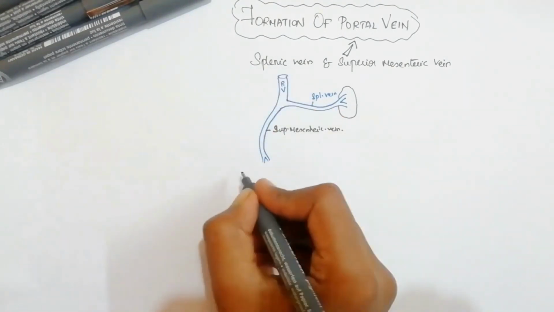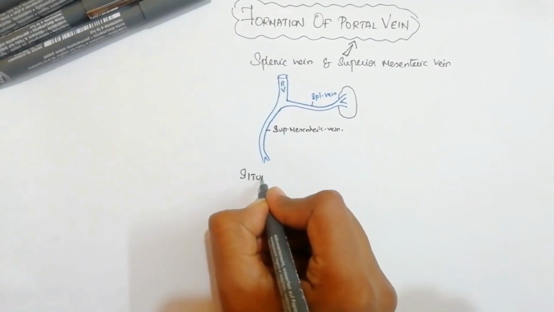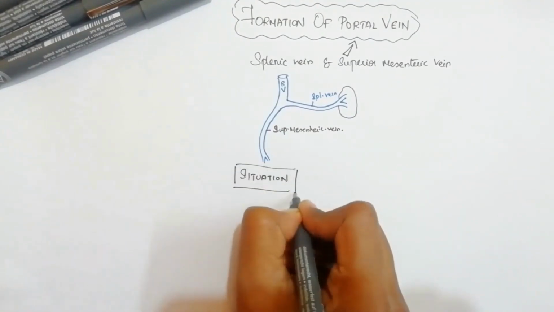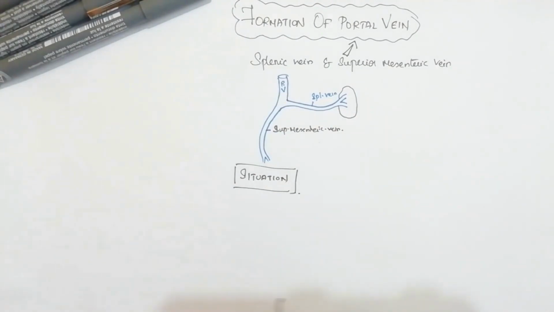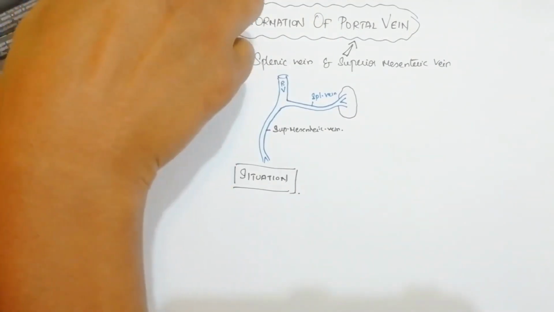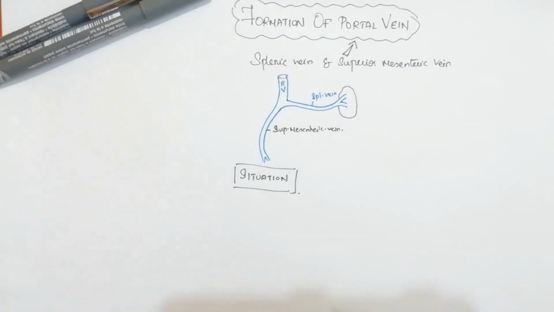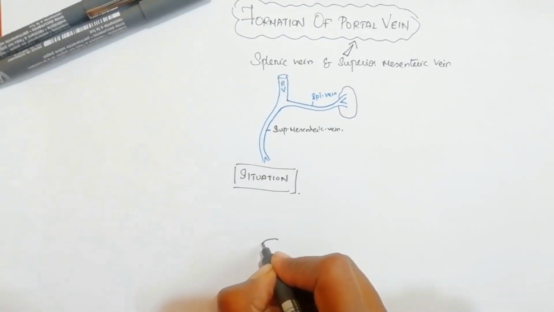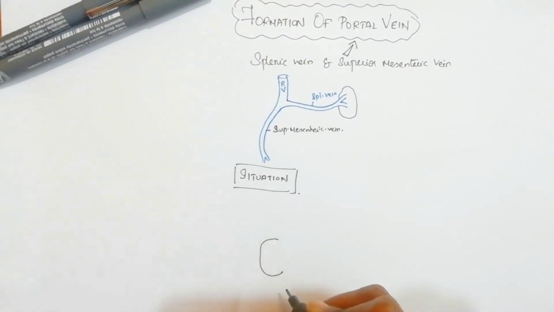Now we are going to deal with the situation of this particular vein. So we will talk about the situation of the portal vein. First we have the pancreas. We have the duodenum. You should have knowledge of where the organs are present. So we have the duodenum.